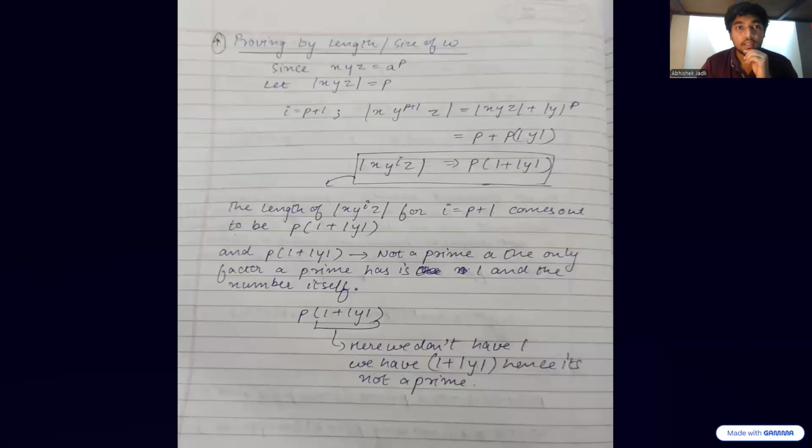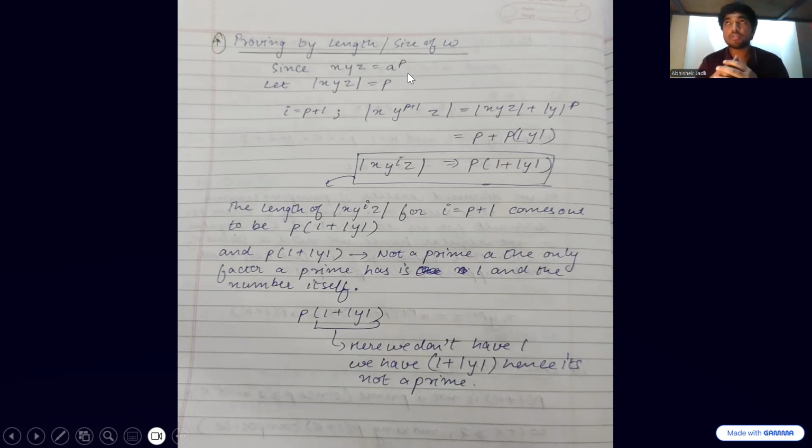So we'll have another proof of this same thing with respect to the size of w, that means the length of w. Now we knew that xy^2z is equal to a to the power of p, right? Over here, what does this mean? If you have a string, suppose a to the power of 2, a to the power of 3, what is the length of that particular string? It's nothing but the power of a, right?